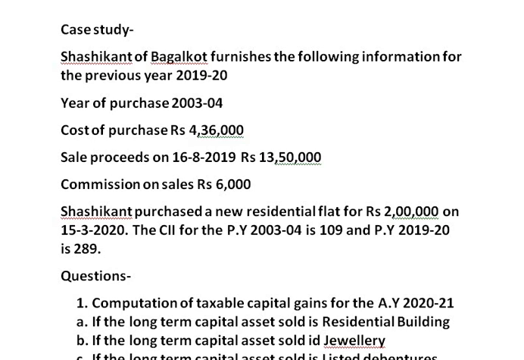Commission on sales is 6,000. Shashikant purchased a new residential flat for rupees 2 lakh on 15/3/2020. The cost inflation index for the previous year 2003-4 is 109, and for the previous year 2019-20 it is 289.